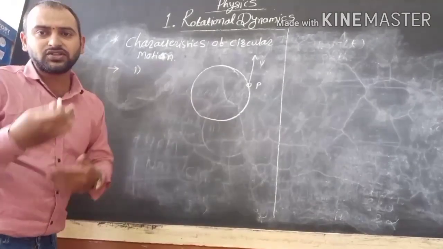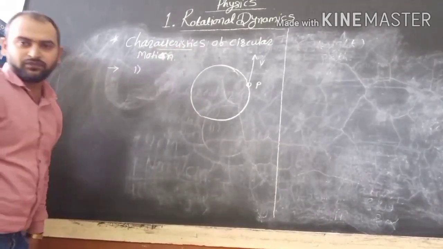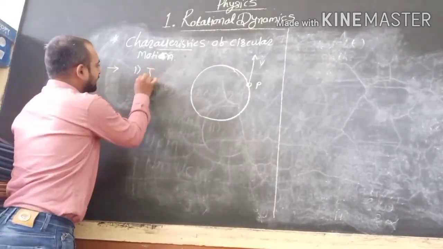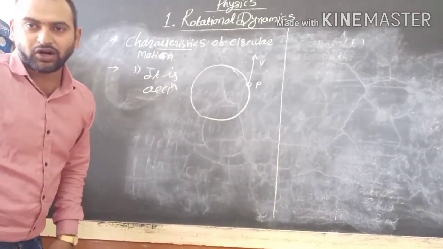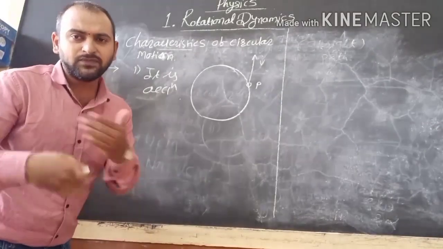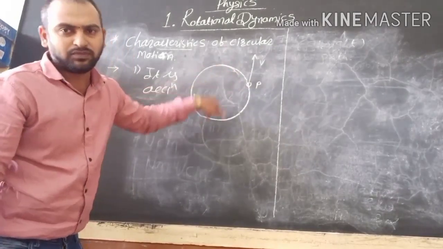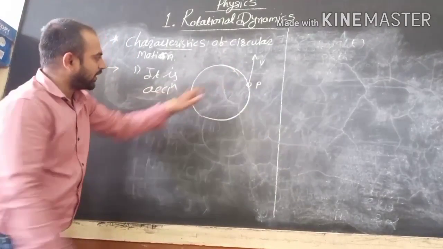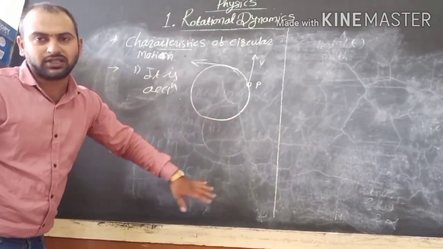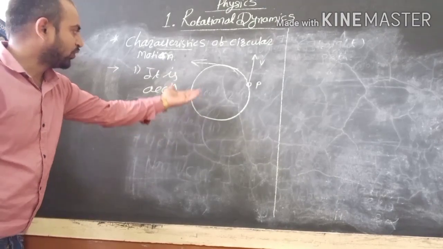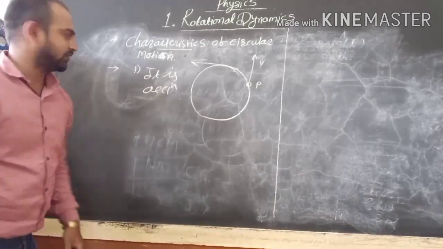So the first characteristic of circular motion is that it is accelerated, because linear velocity changes at each and every point of that circular track. We have a change in velocity with particular time instant, so there is acceleration. This is our first characteristic.